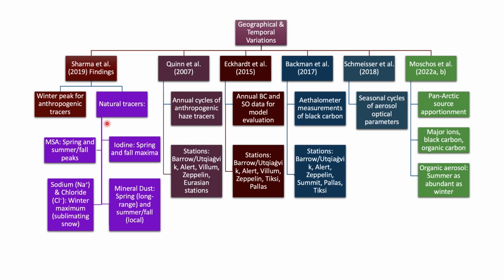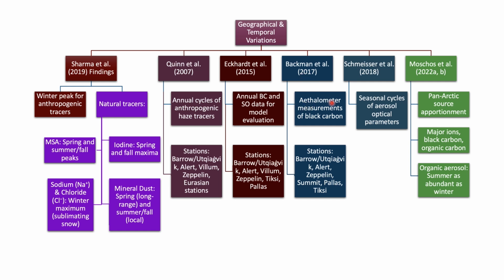So these are all the natural tracers they have studied. Quinn et al. studied annual cycles of anthropogenic haze tracers at different stations in the Arctic region. Eckhardt studied annual black carbon and sulfur oxide data for model evaluation.